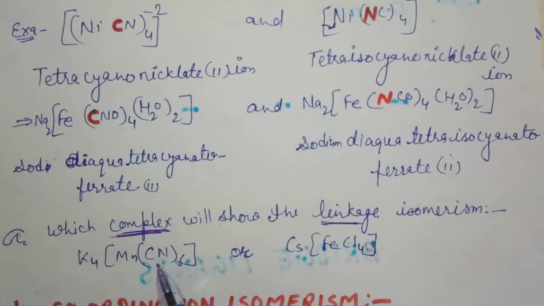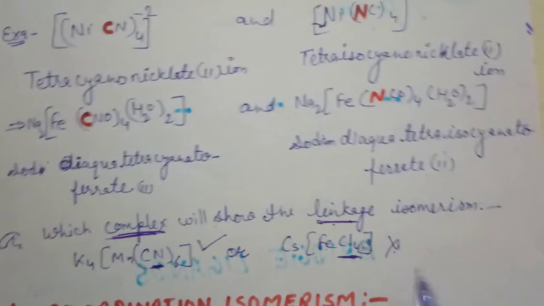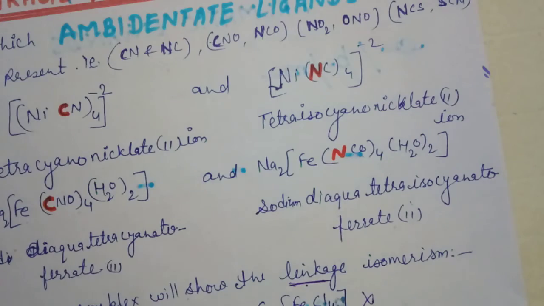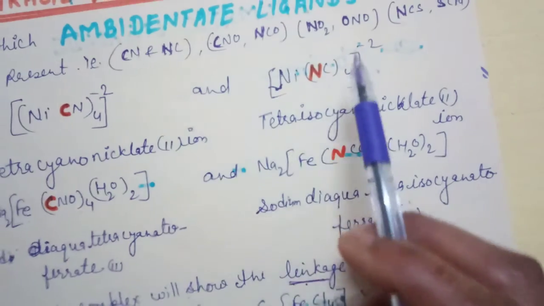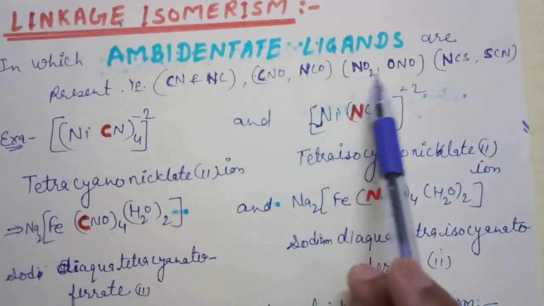There is the CN- ligand and there is the Cl- ligand. Cl is monodentate but not ambidentate, but CN is monodentate and ambidentate also. So K4[Mn(CN)6] will show linkage isomerism, but Cs[FeCl4] will not. Clear? This is linkage isomerism with ambidentate ligands. The key point of linkage isomerism is ambidentate ligands.